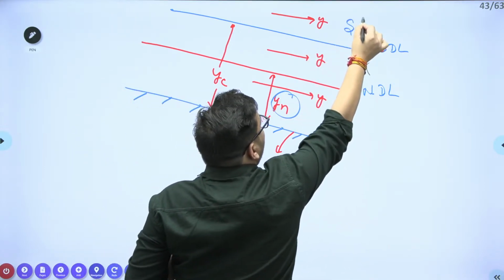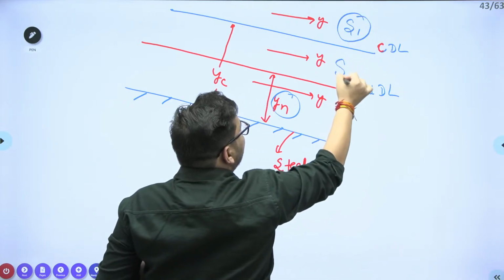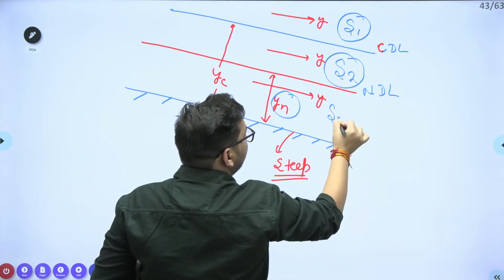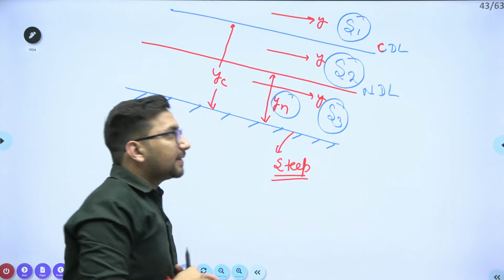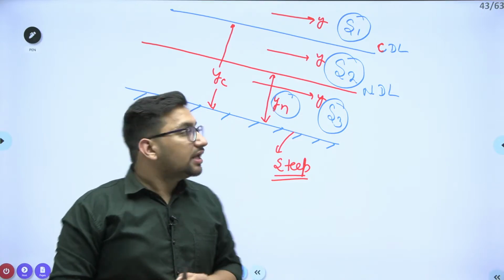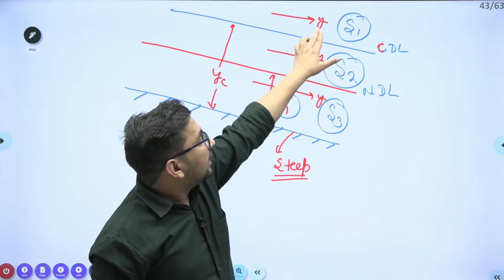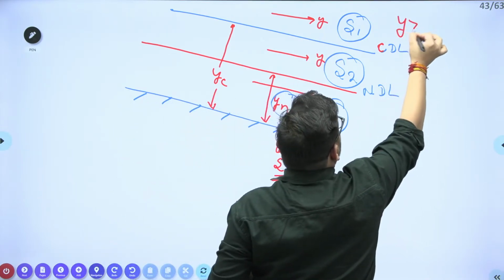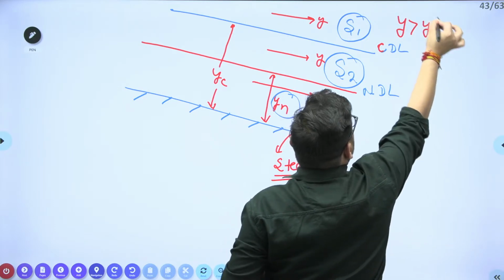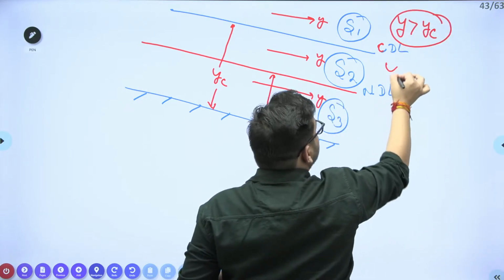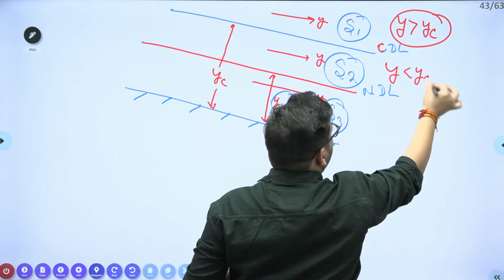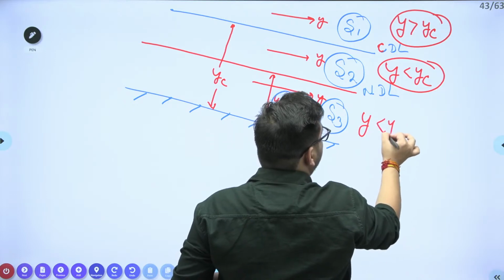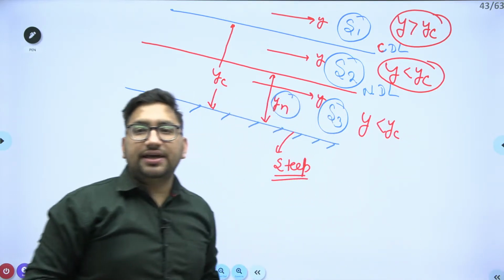So depending upon the depth of flow, we get different types of profile. Here we will get the S1 profile, in this case the S2 profile, and in this case the S3 profile. In the S1 case, y is greater than y critical. In this particular case, y is less than y critical, and in this case, y is again less than y critical.